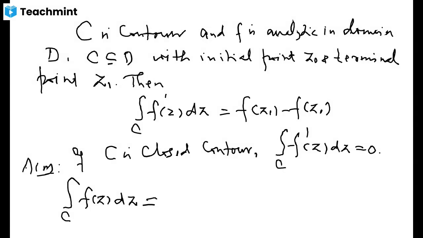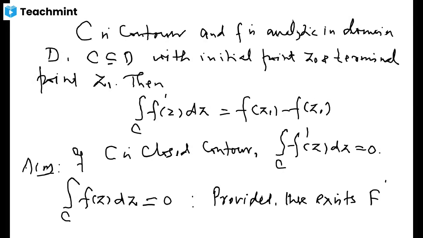But if we want to take benefit of this fundamental theorem of line integrals, then the benefit will come provided there exists a function capital F whose derivative is equal to small f. So that inside this integral, instead of small f, we can put capital F, and then we can apply the fundamental theorem of line integrals.